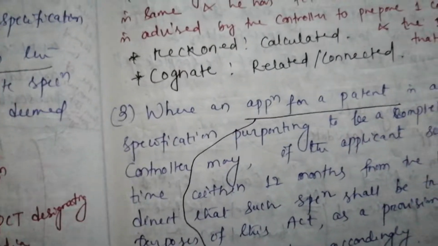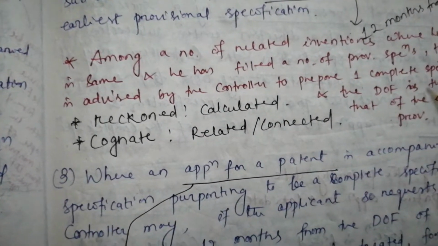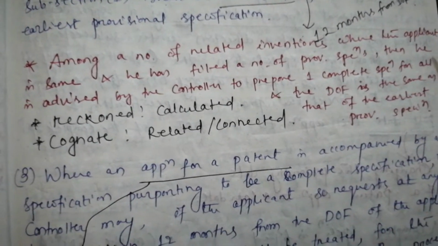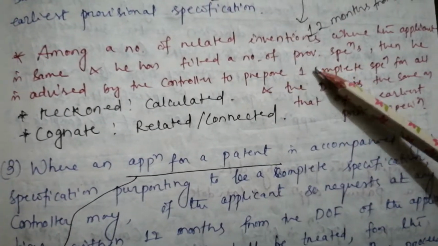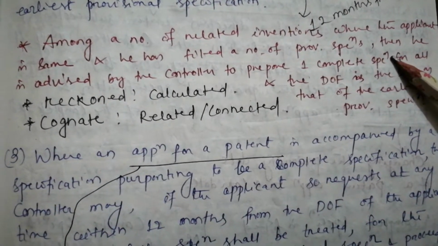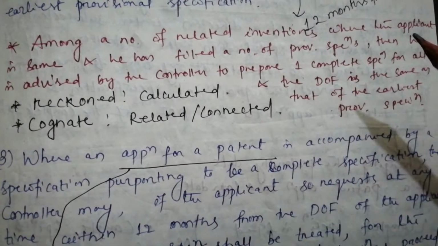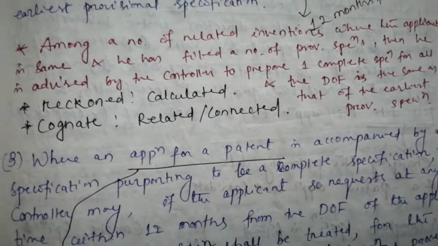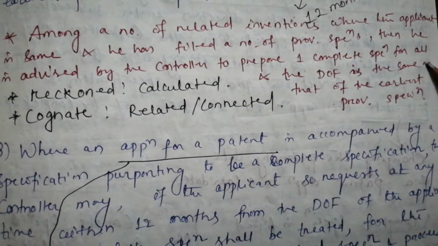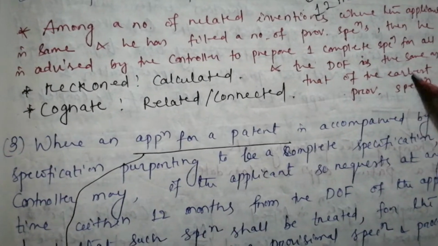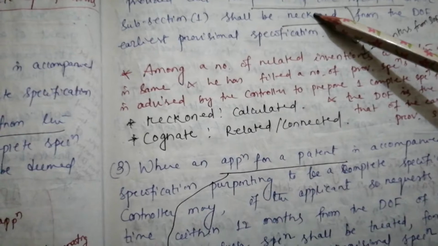Among a number of related inventions where the applicant is the same, and he has filed a number of provisional specifications, he is advised by the controller to prepare one complete specification for all, and the date of filing is the same as that of the earliest provisional specification. This is the gist of subsection 2.